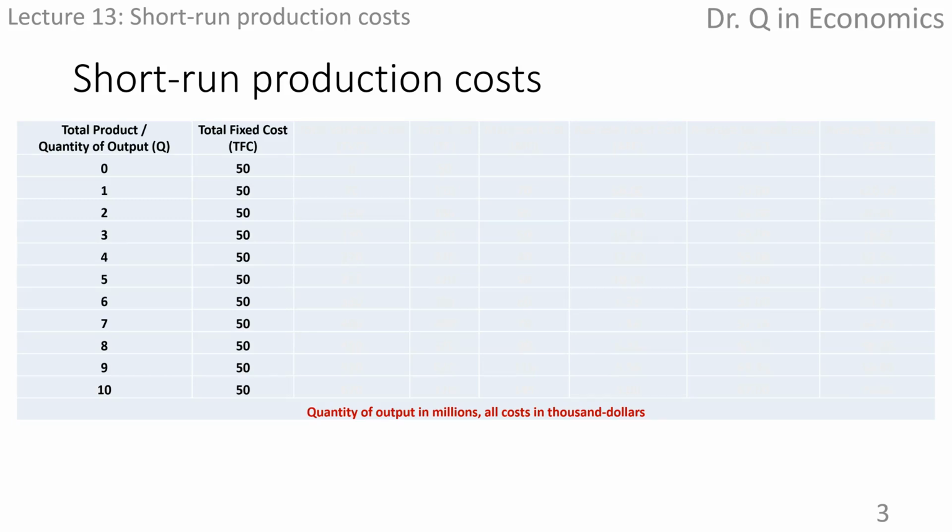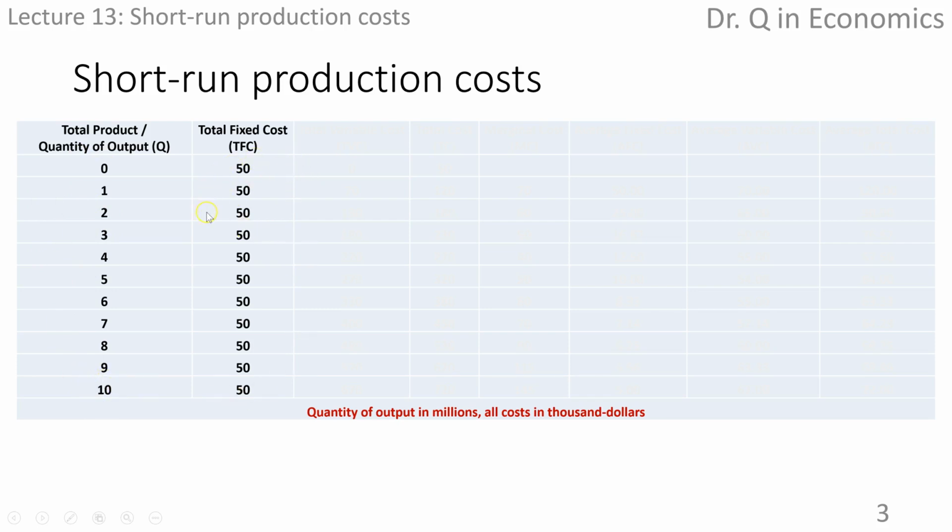This is the hypothetical data I derived from the census manufacturer statistics, chocolate production sector in North Carolina. The first column here is the quantity of output or total product. The abbreviation Q as quantity is in millions. So the 0 means no chocolate bar is produced. Then 1 million bars produced, 2 million chocolate bars, 3 million, up to 10 million.